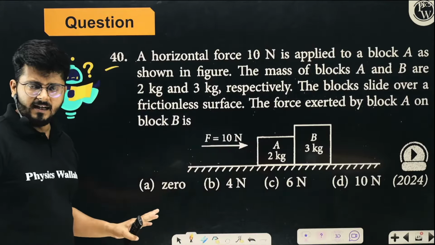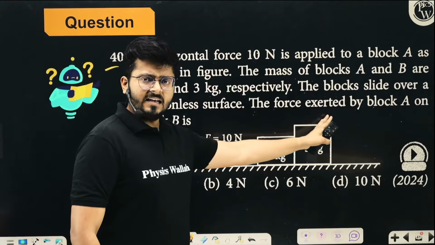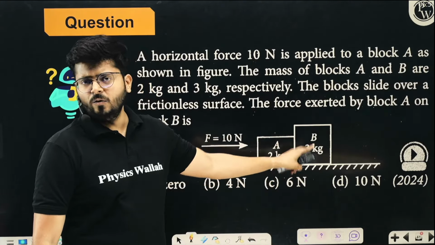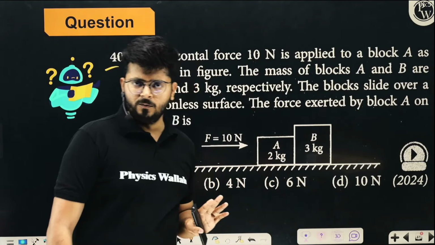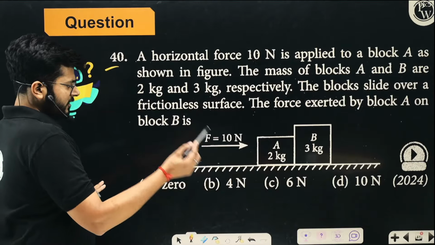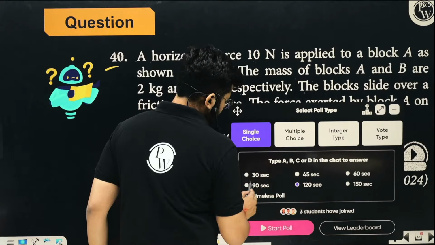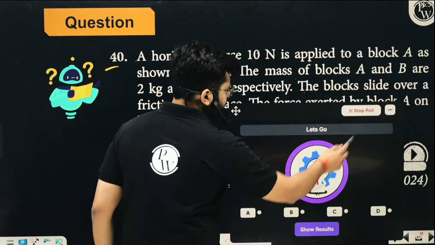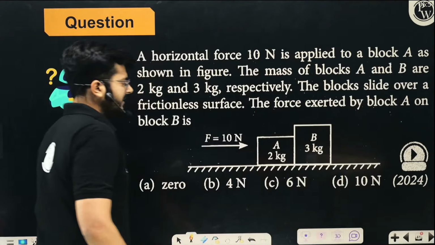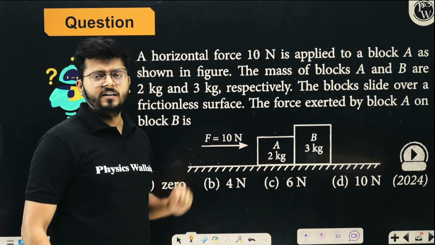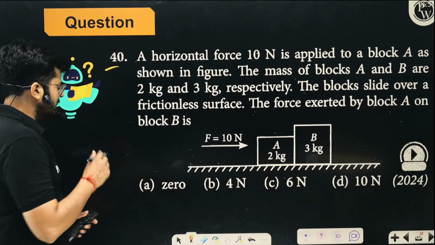Very simple, right? Once you know the common acceleration, you can talk about the FBD of the individual blocks and calculate the value of the normal reaction on block B. So just go ahead and try to solve it. You have a minute or let's say 90 seconds, you can solve it, okay? So try to practice it. You have a 2 kg block, you have a 3 kg block, the whole thing is moving under the influence of 10 newtons. So the concept is very simple.